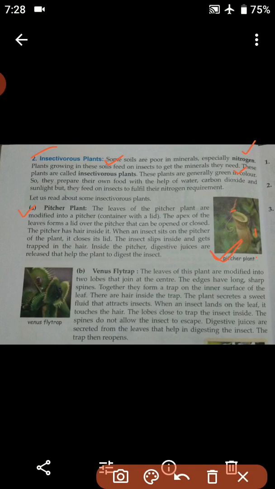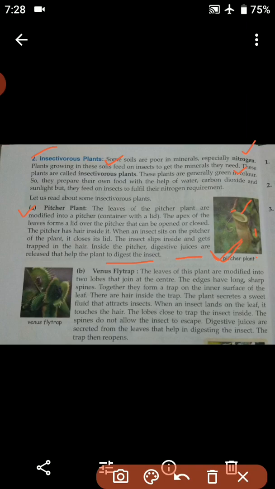The pitcher has hairs inside. When an insect sits on the pitcher plant, it closes its lid. Whenever the insect enters and sits here, the lid will be automatically closed. As the lid is closed, the insect will slip inside the pitcher. The pitcher contains a certain kind of digestive juice that will help to digest the insect. I hope it is clear to you.